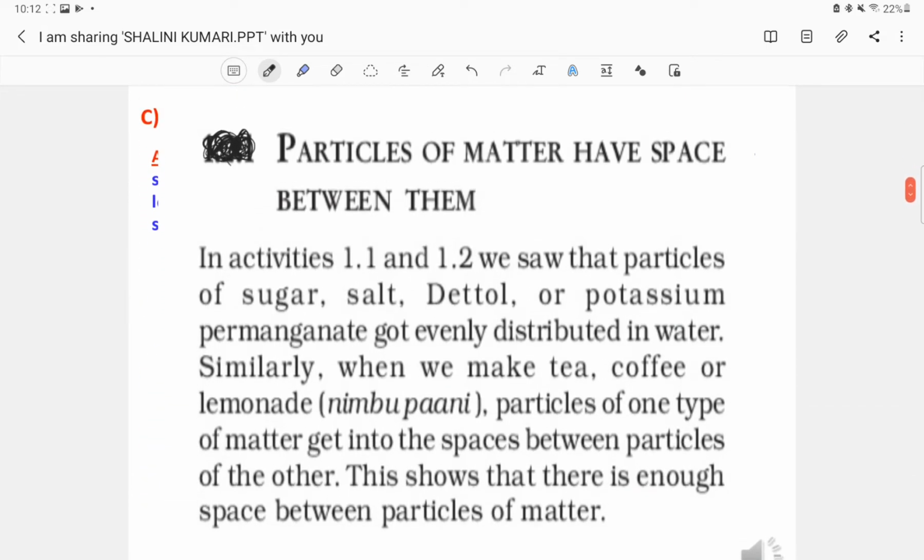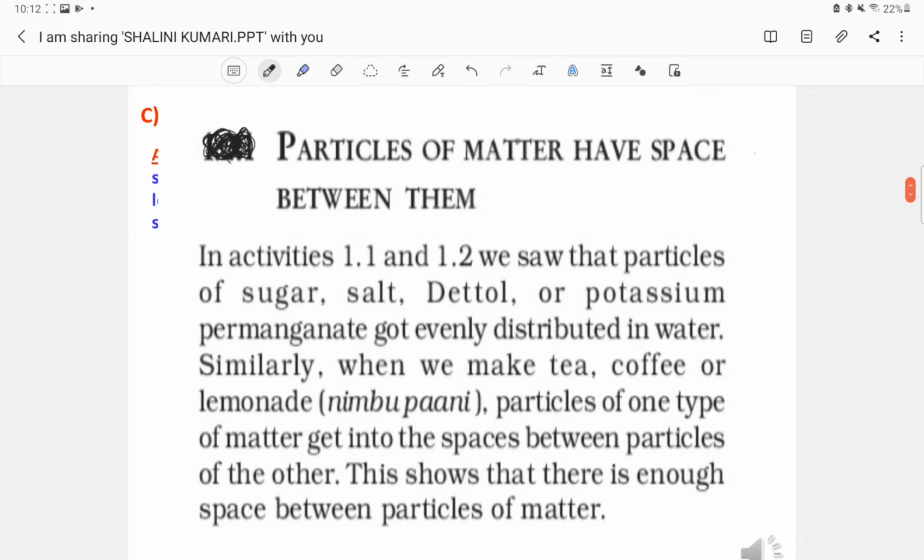The third property is that particles of matter have space between them. In activities 1 and 2, we saw that particles of sugar, salt, Dettol or potassium permanganate got evenly distributed in the water. Similarly, when we make tea, coffee or lemonade, particles of one type of matter get into the spaces between particles of the other. This shows that there is enough space between particles of matter.